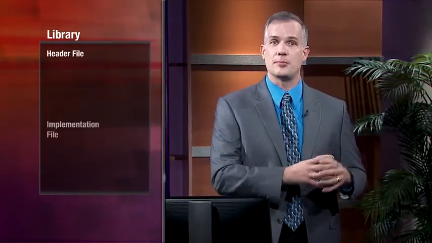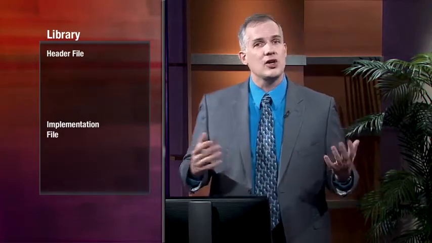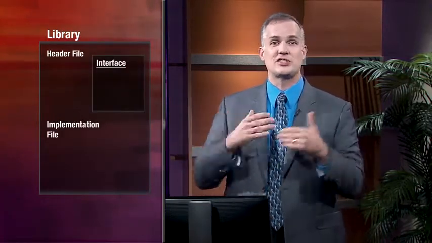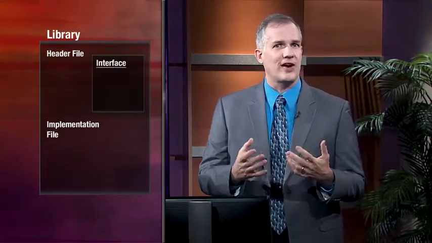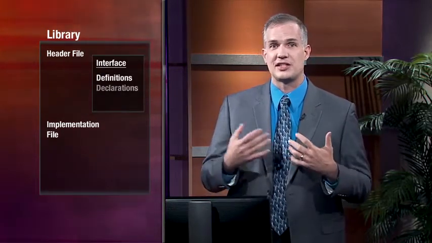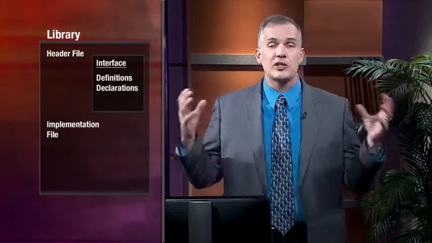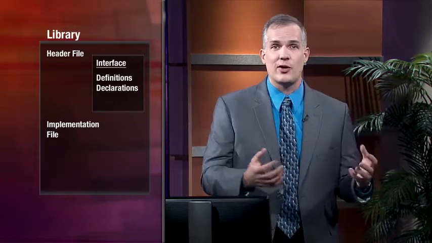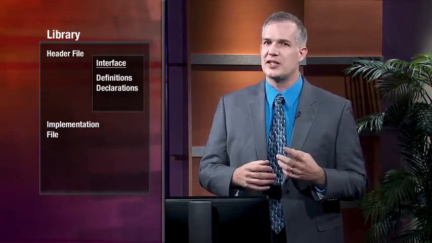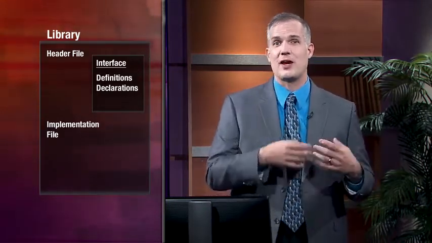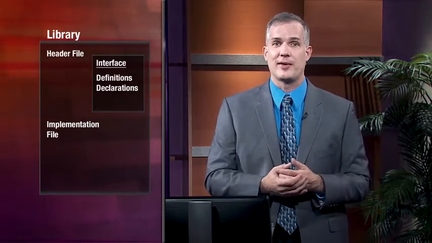To see how libraries work, let's look at how code in libraries are actually compiled in C++. A library typically consists of two parts, a header file and an implementation file. Now you can think of the header file as the interface for the library. The header file basically makes a few definitions and declarations and says, here is what will be in the library, and here's how it can be accessed. But it doesn't necessarily contain the details of how the things in the library are actually implemented.